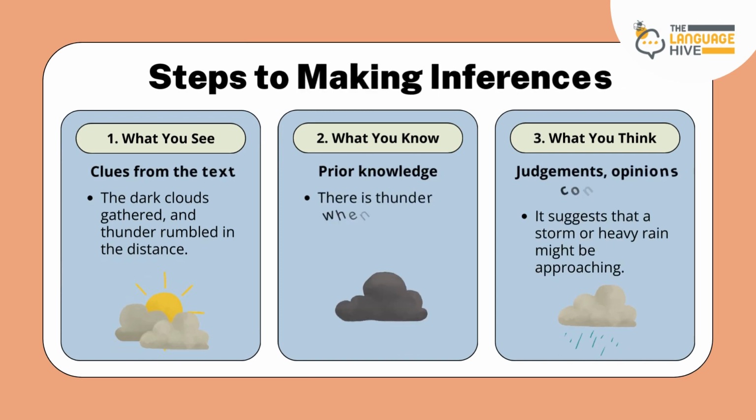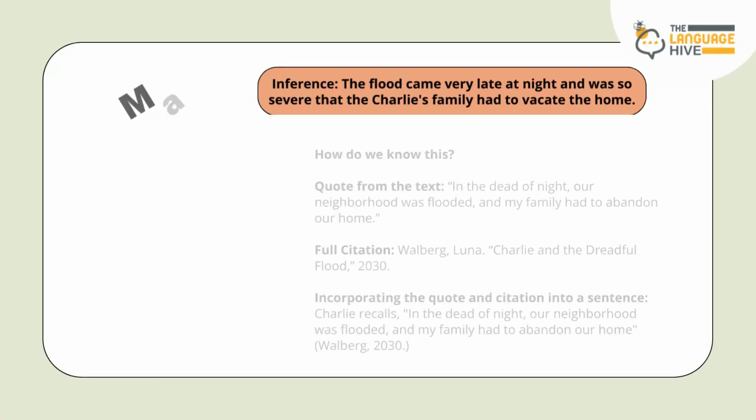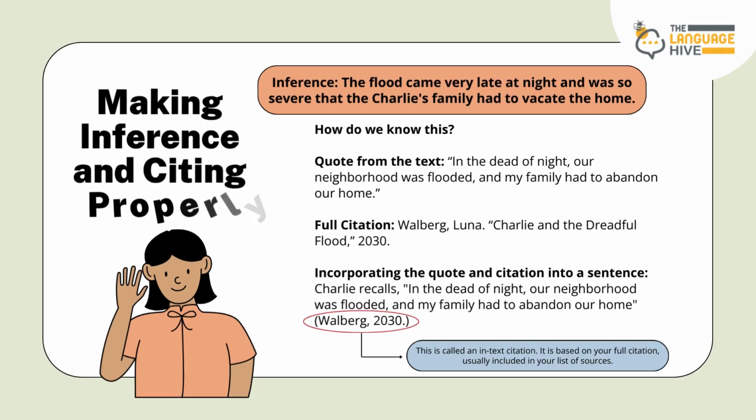Steps to making inferences. What you see: the dark clouds gathered and thunder rumbled in the distance. Prior knowledge: there is thunder when it is raining hard. What you think: judgments, opinions. Conclusions. Making inference and citing properly.